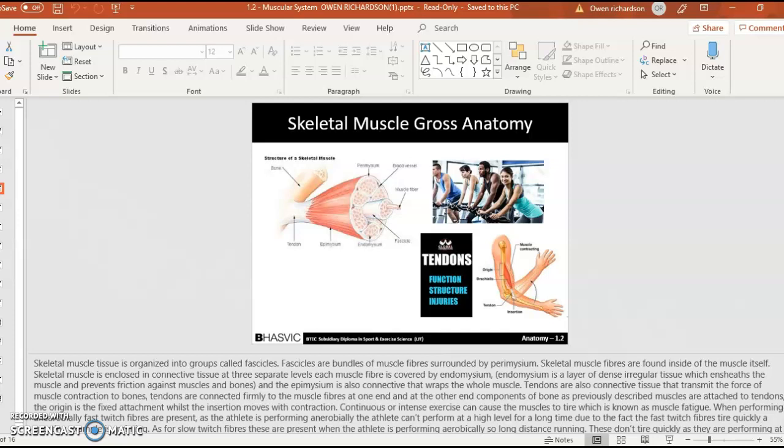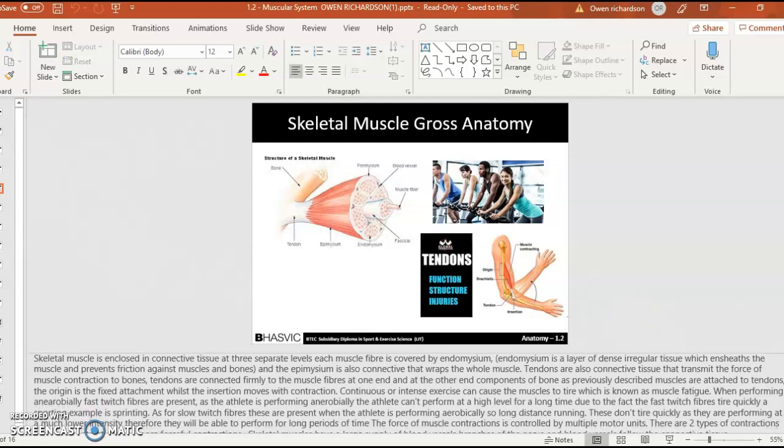Tendons are also another connective tissue that transmit the force of muscle contraction to bones. Tendons are connected firmly to the muscle fibers at one end and the other end to components of bones, as previously described, because muscles are attached to tendons. The origin is the fixed attachment whilst the insertion moves with contraction.